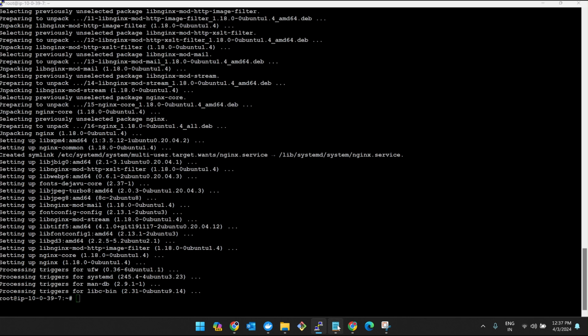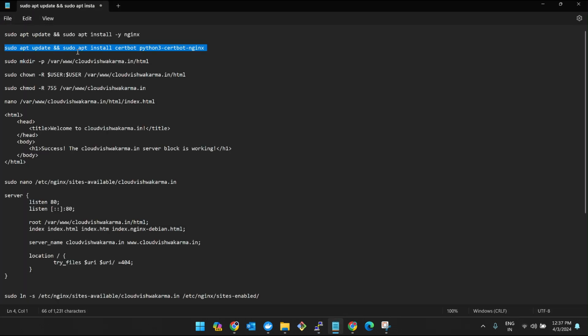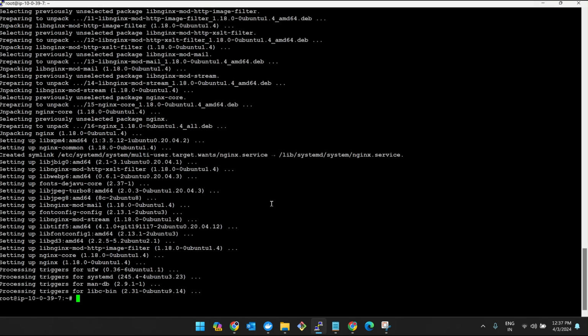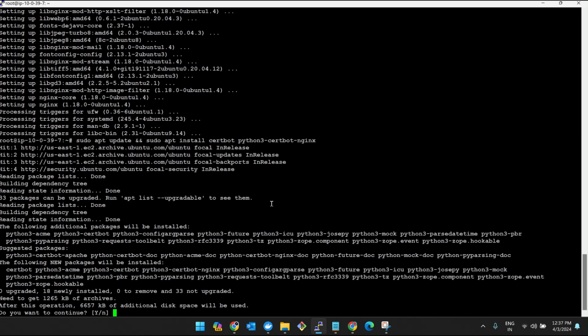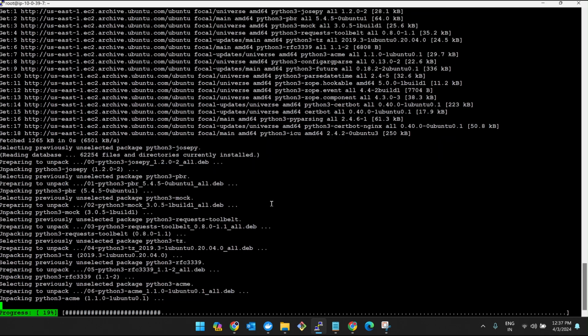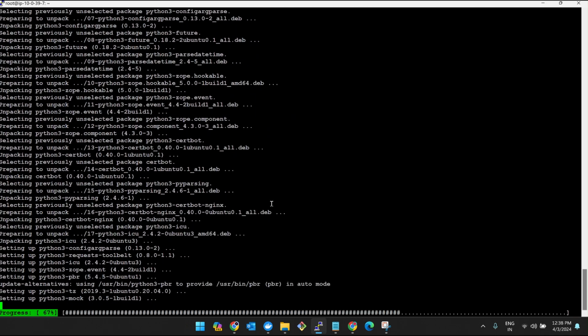Again, sudo apt update and then sudo apt install certbot python3-certbot-nginx. This installs the Certbot tool for automatically managing SSL certificates. SSL is Secure Sockets Layer, I'll show you what SSL exactly is now. And the Certbot plugin for Nginx. You can go through the GitHub website, guys. I decided not to waste time explaining each and everything in this very first video, but in future, yes, definitely.